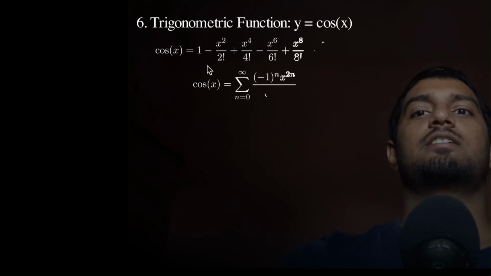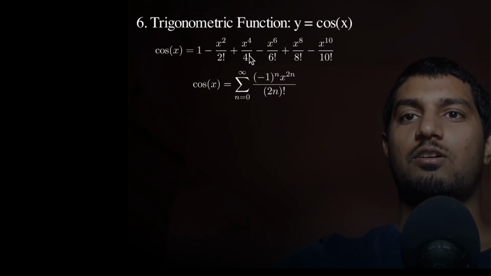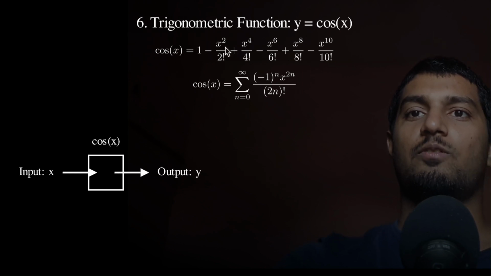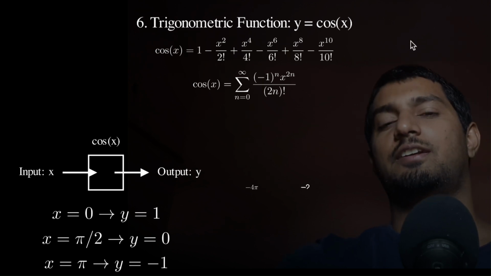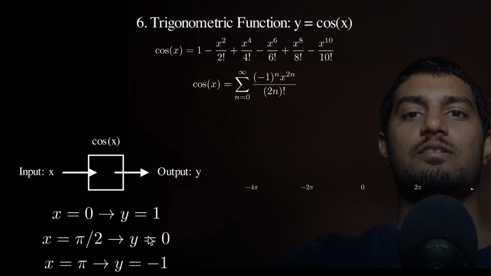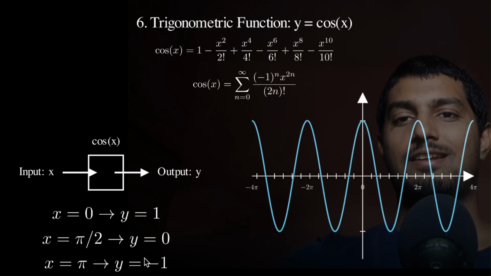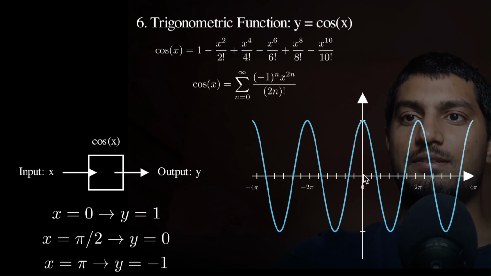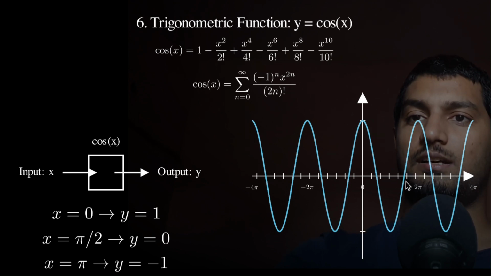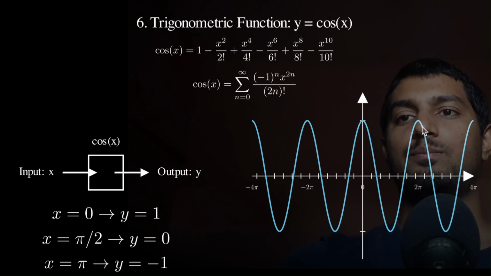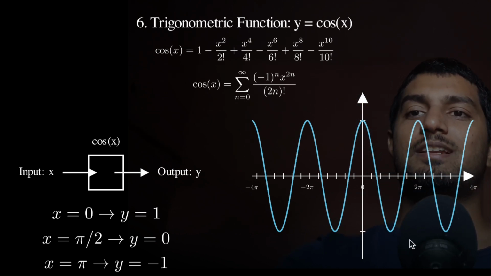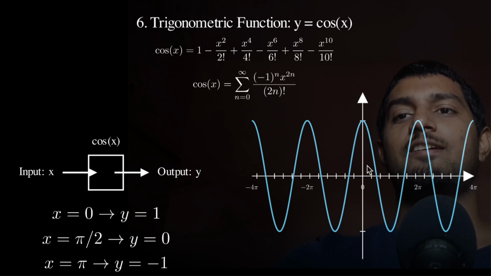If you see the Taylor series for it, and the short form is we write cos, but the series looks like, you see all the numbers are even, x square, x4, 6, 8, 10, something like this, and it goes till infinity. And if we pass the value 0, you'll get 1. So it's all opposite. It looks very similar to the sine function, but the sine at 0, the line started from here, and then it grew up like this. But in cos, it's a little different. It starts from 1, and then goes to -1 over here, and then again goes back to +1, and then -1. So basically, the difference between sine and cos is where they start.